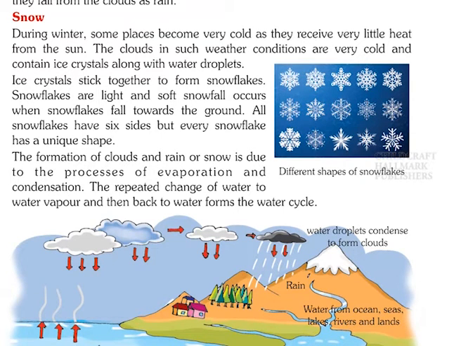The formation of clouds and rain or snow is due to the process of evaporation and condensation. The repeated change of water to water vapor and then back to water forms the water cycle.